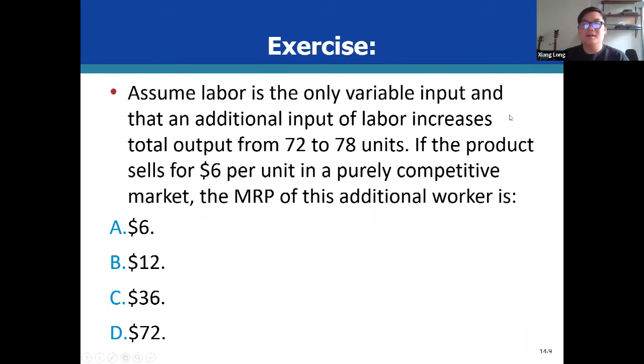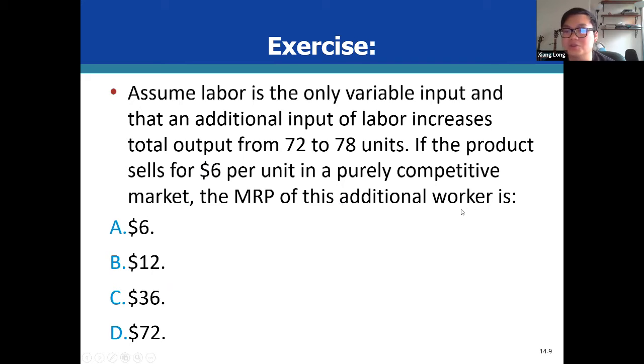And here, assume the labor is the only variable input, and the additional labor increases the total output from 72 to 78 units. If the price for the product is $6 per unit, and we assume this is a pure competition market model, which means the price will remain constant all the time, it asks what would be the marginal revenue product for this additional worker.